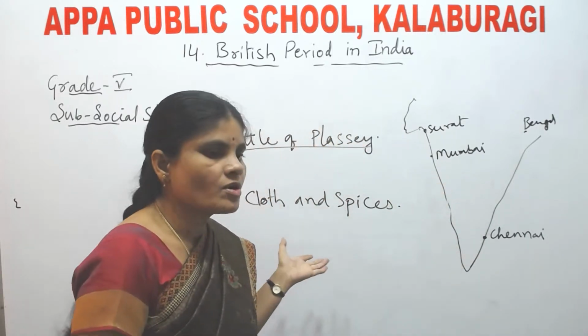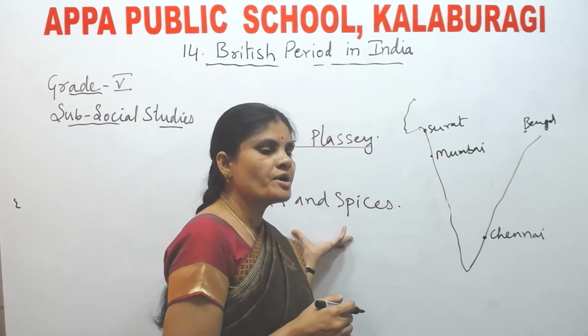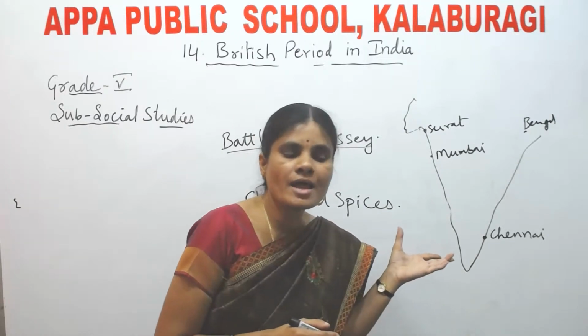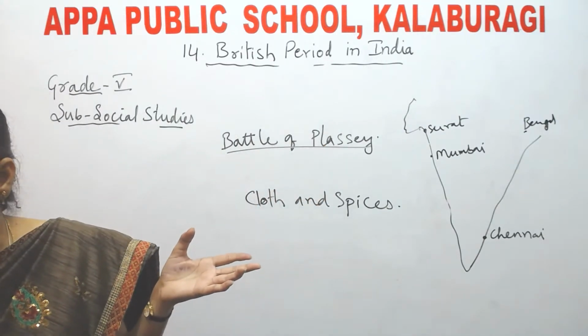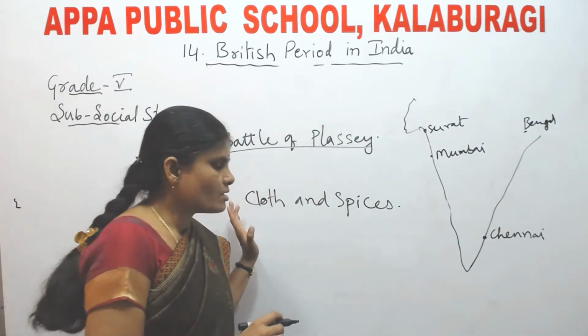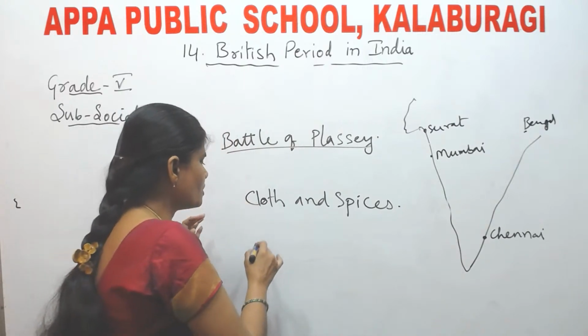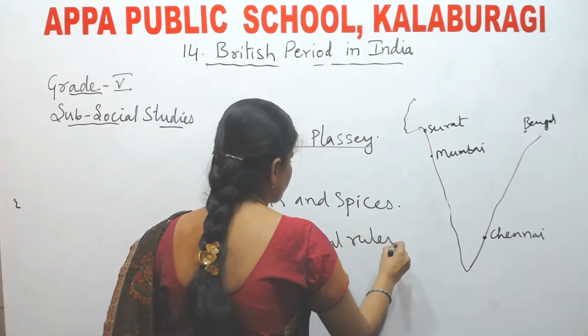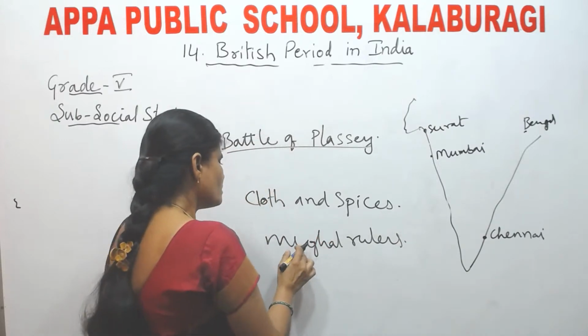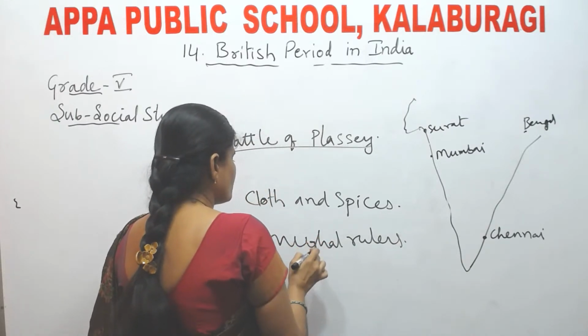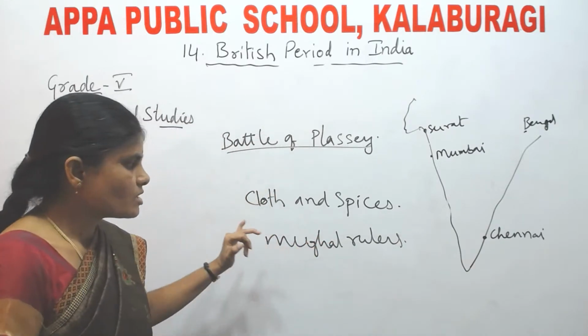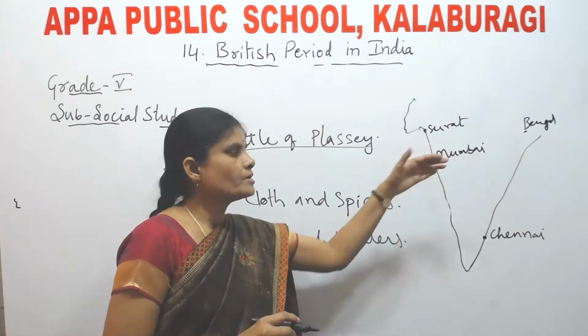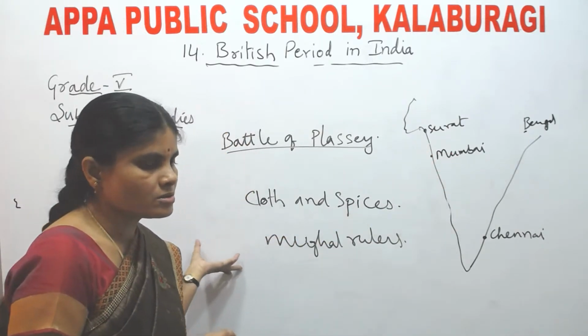And for that, they took permission from the Mughal empire, from the Mughal rulers. After getting the permission from Mughal rulers, they wanted to do business in Bengal also.